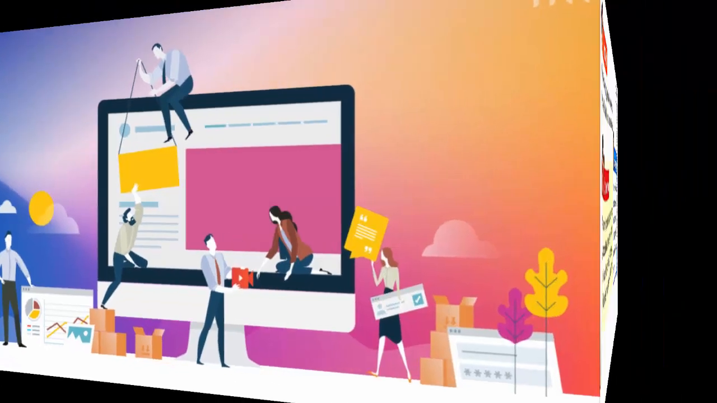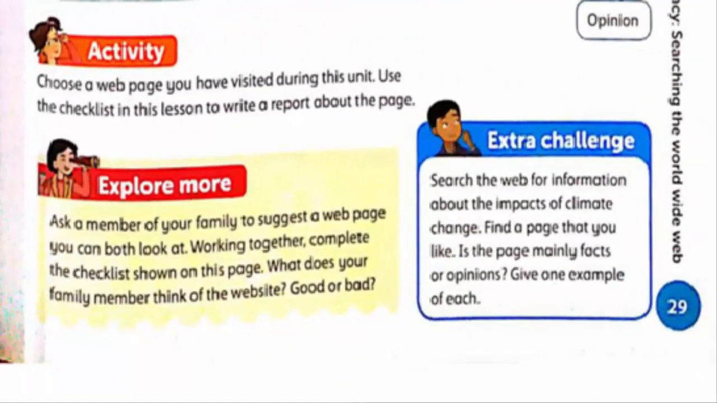Now there is an activity. Choose a web page you have visited during this unit. Use the checklist in this lesson to write a report about the page. Now in the Explore More dialog box they are saying, ask a member of your family to suggest a web page you can both look at. Working together, complete the checklist shown on this page. What does your family member think of the website? Is it a good website or a bad website?